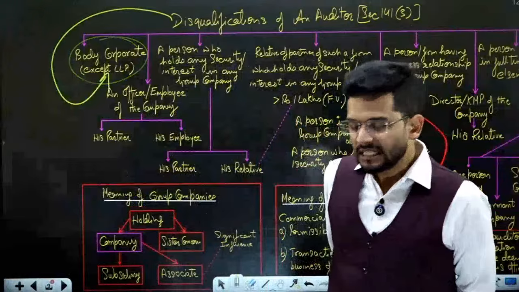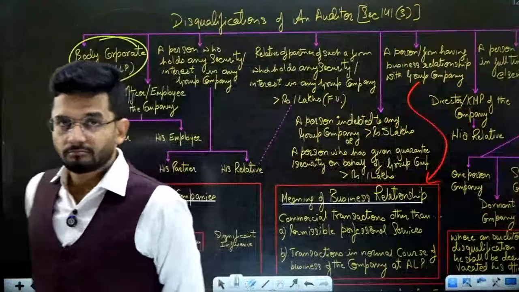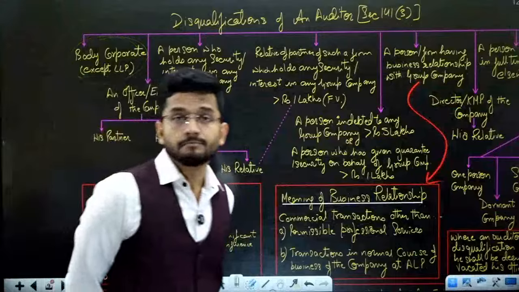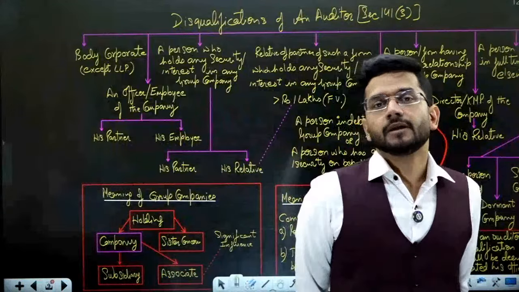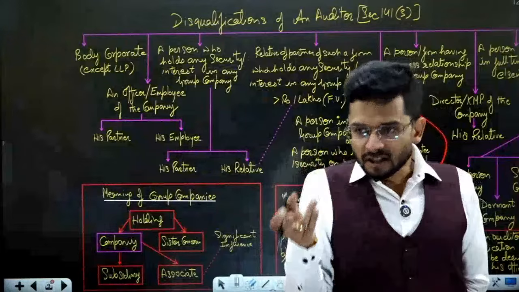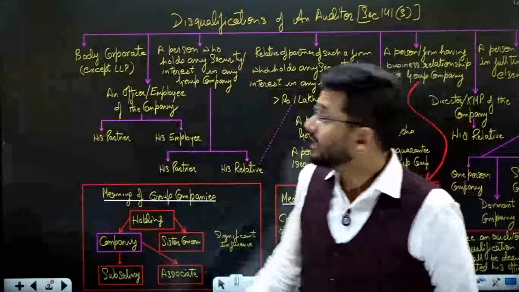Body corporate means companies. So a company cannot be a cost auditor of a particular other company. Only an individual or a partnership firm can be cost auditor of another company. A company cannot be an auditor of a different company.